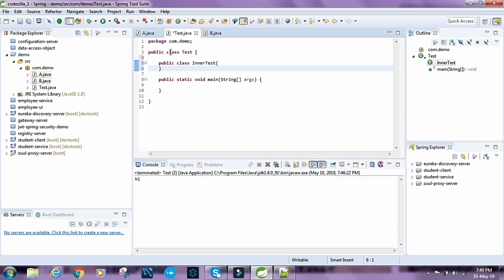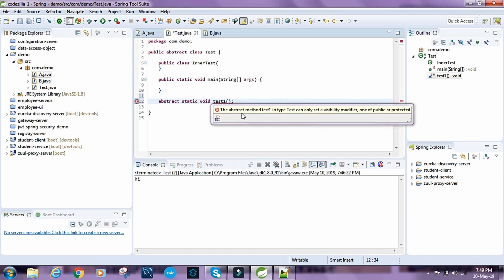So let's do something like abstract static void test1. So we cannot have an abstract method which is static.